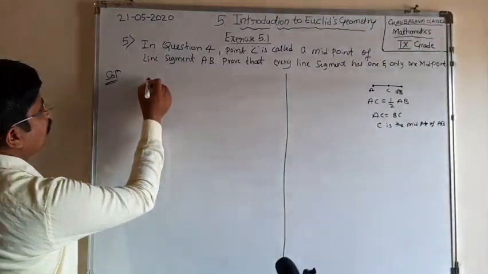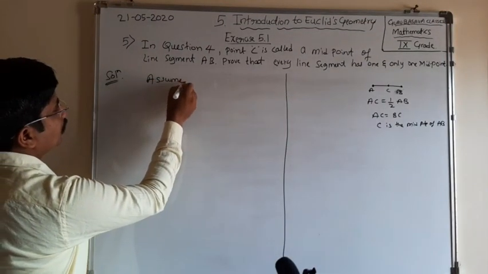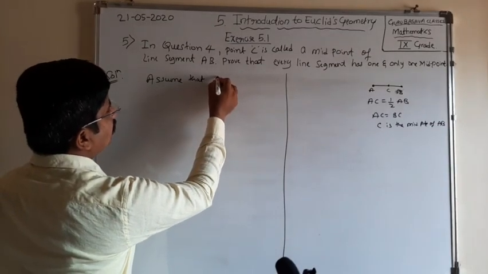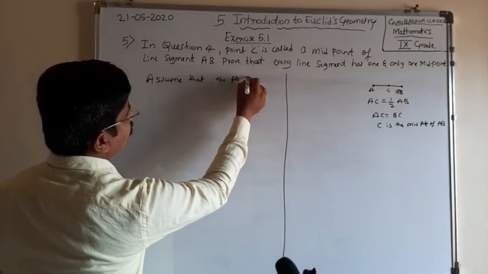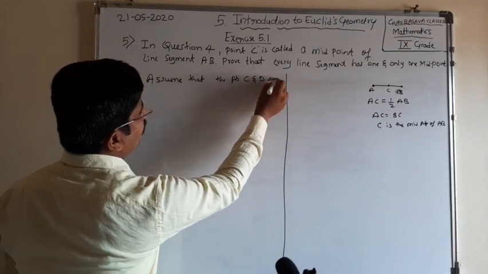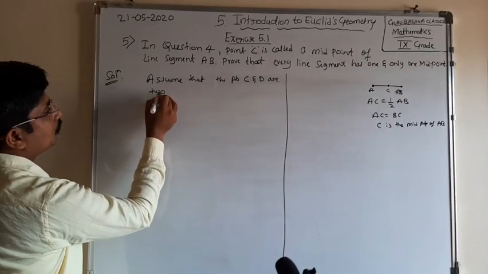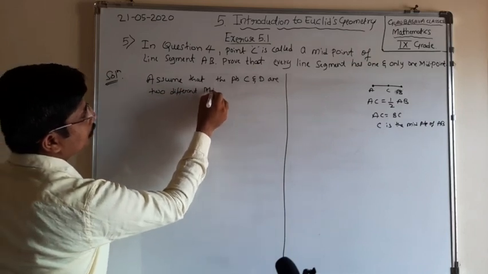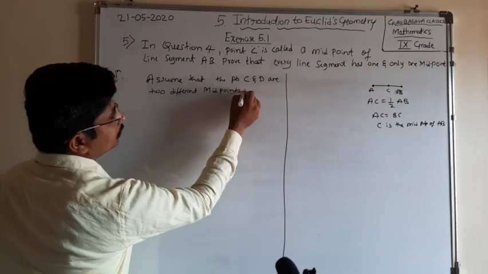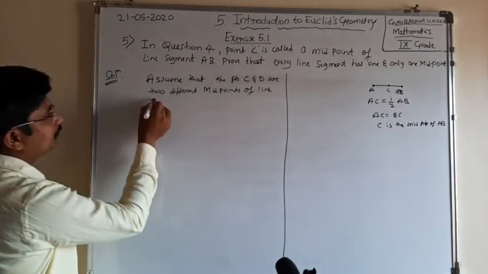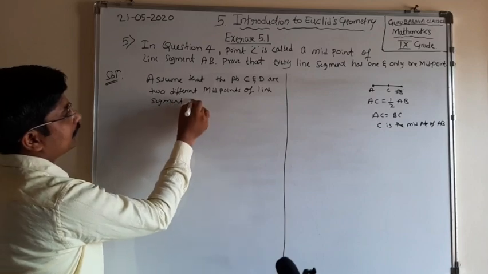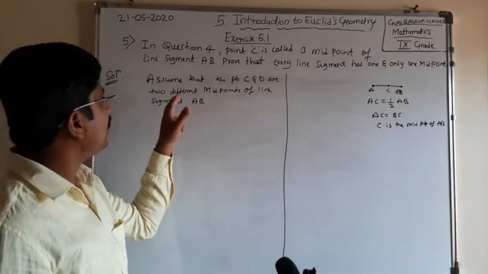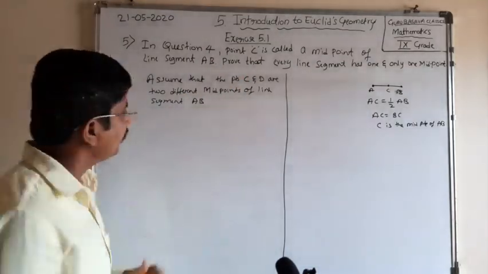Okay, assume that the points C and D are two different midpoints of line segment AB. Okay, what I considered here: C and D are two different midpoints of the line segment AB.